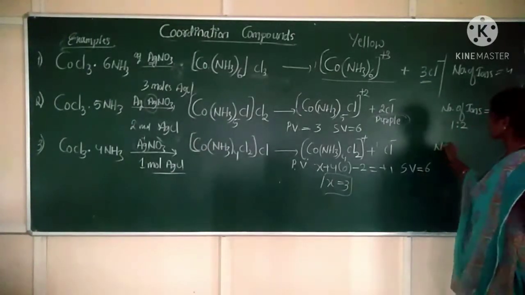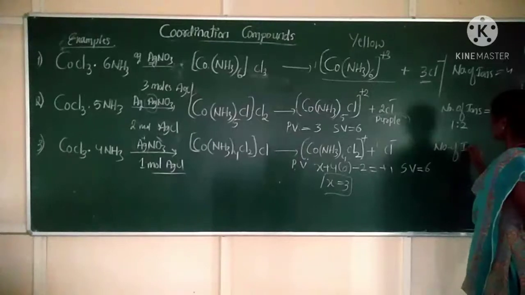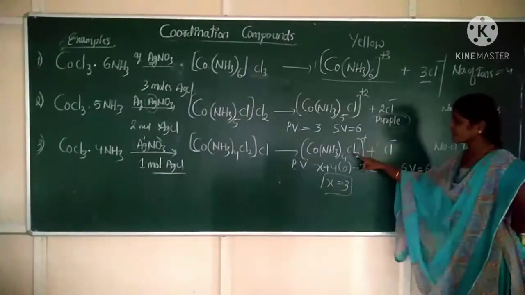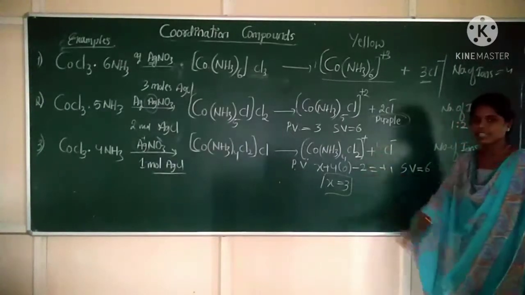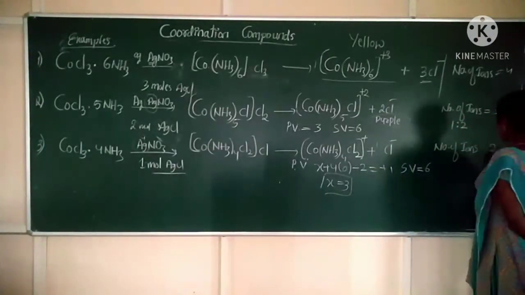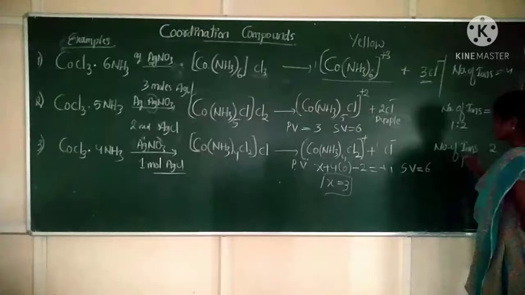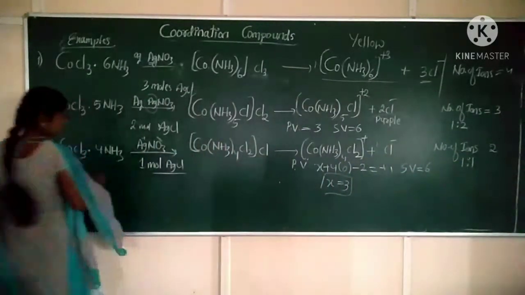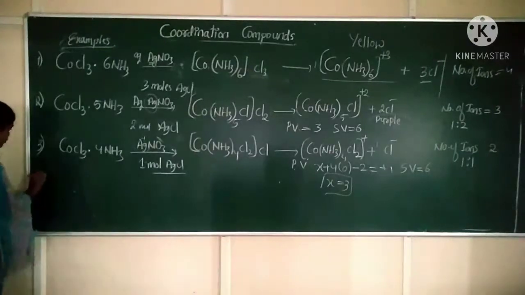Now the number of ions produced will be 1 anion and 1 cation. It means it is 2, in the ratio 1:1, 1 cation and 1 anion produced. Okay? So this is about the third complex. Next, the fourth one.